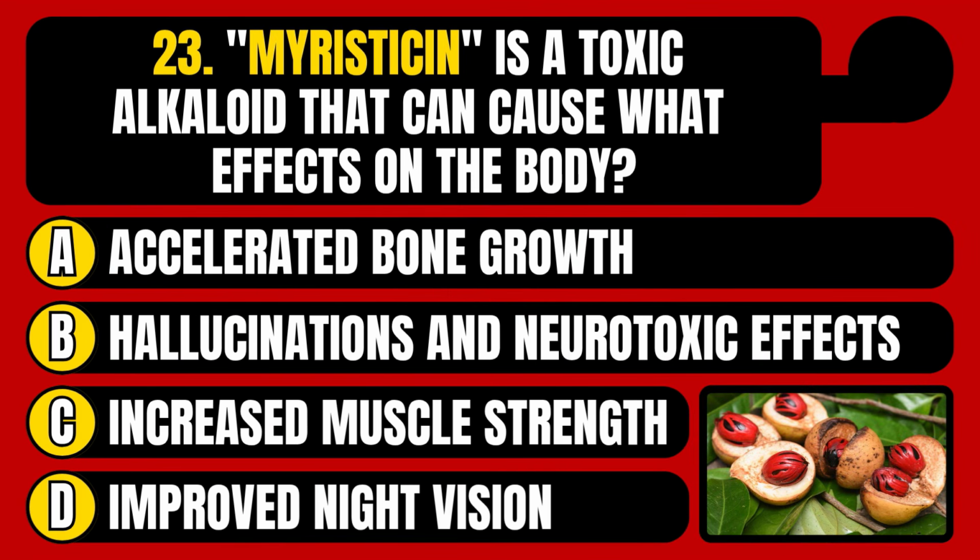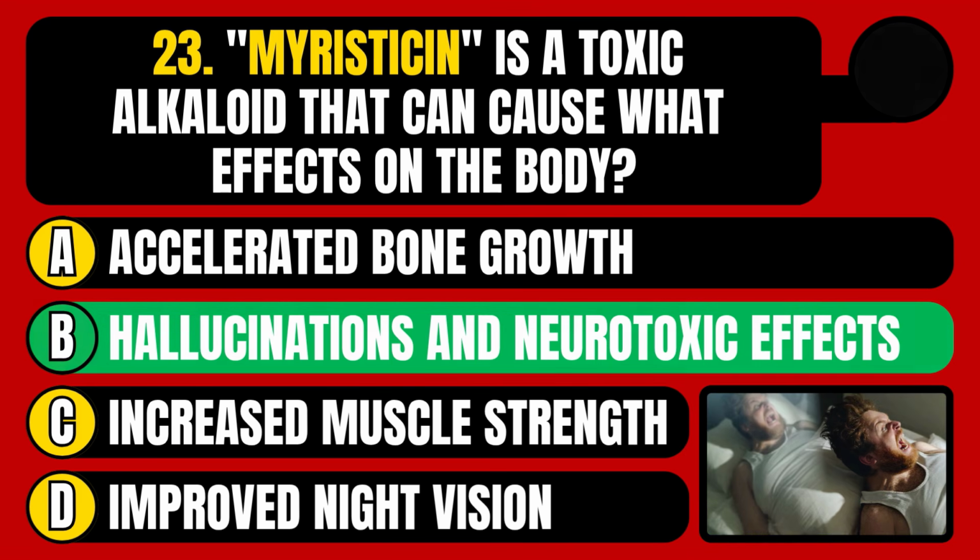Myristicin is a toxic alkaloid that can cause what effects on the body? Accelerated bone growth, hallucinations and neurotoxic effects, increased muscle strength, or improved night vision? The correct answer is option B, hallucinations and neurotoxic effects.